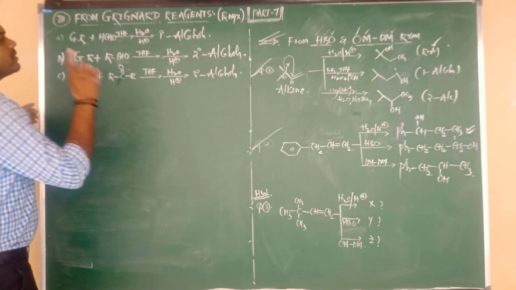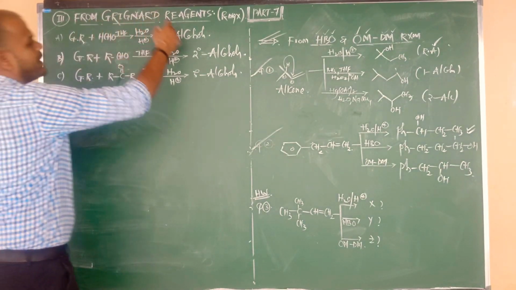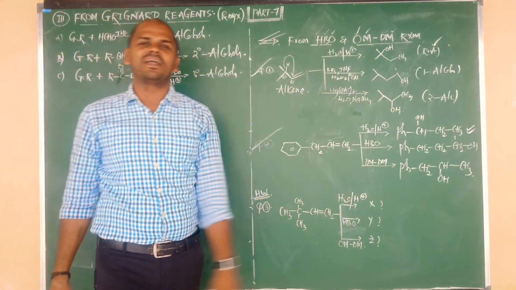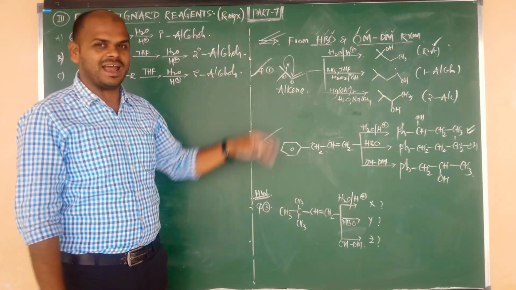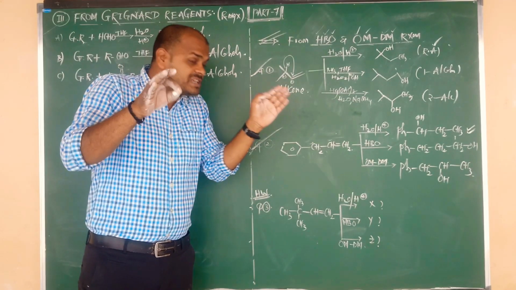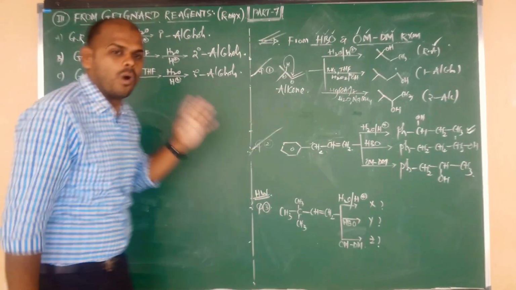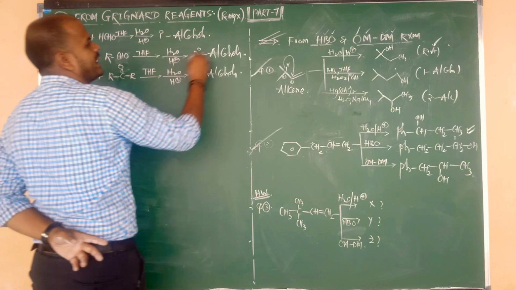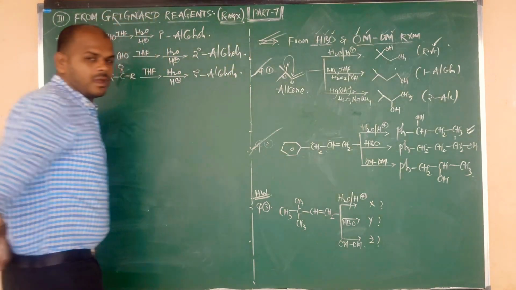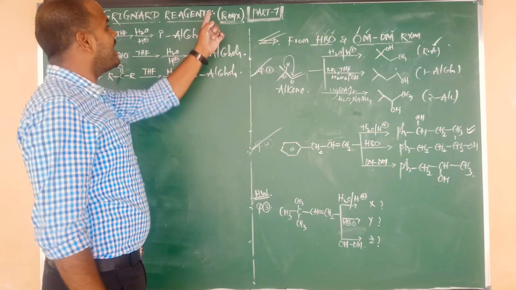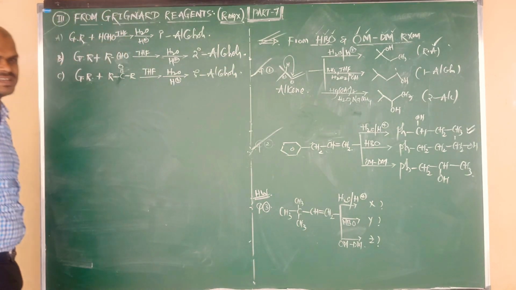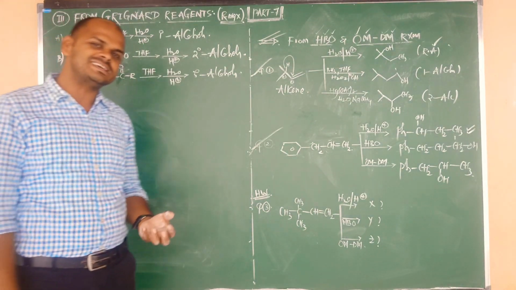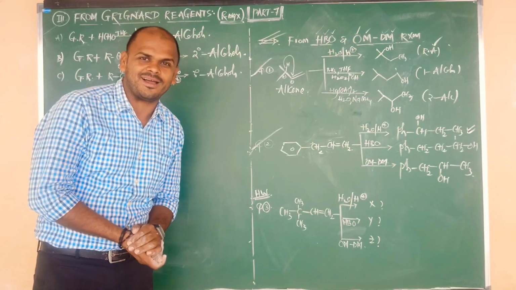Let us go for the third preparation of alcohols, from Grignard reagents. What is the formula of Grignard reagent? RMgX, alkyl magnesium halides. In the previous chapter we have studied this very well. What is the meaning of RMgX? Alkyl magnesium halides are known as Grignard reagents. Now, by using Grignard reagents, how to prepare the alcohols?